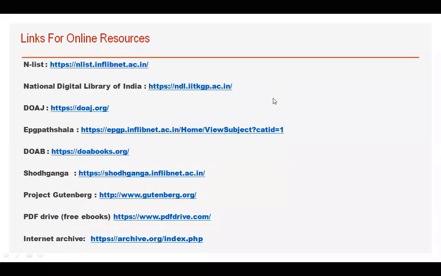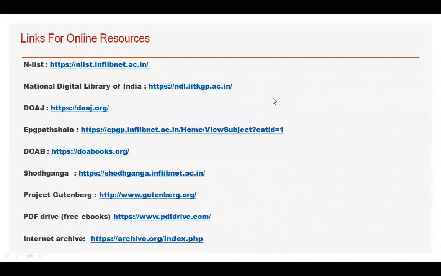To join this database, you need to have a user ID and password. Many of you must have got a user ID and password for the Enlist database, but those who have not got them can send their details to the library or to me. We will create your user credentials for the Enlist database.